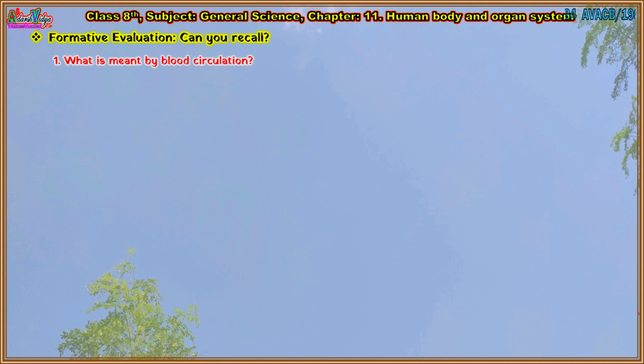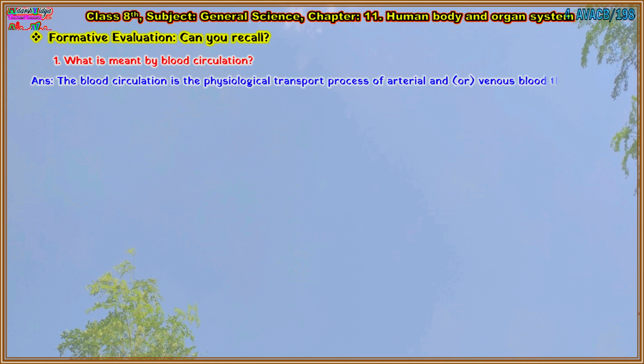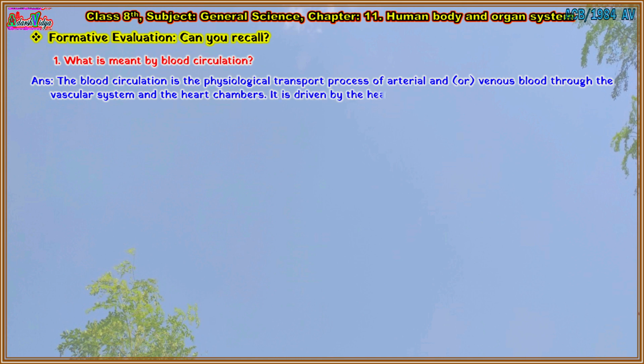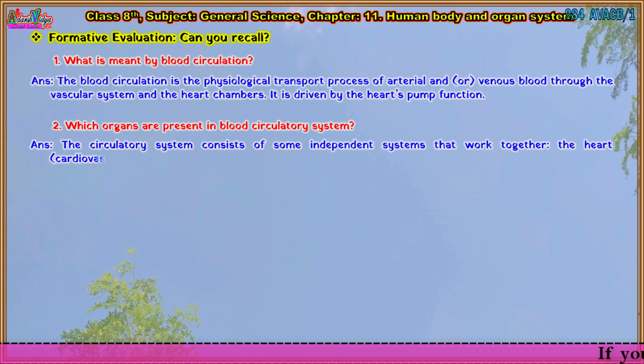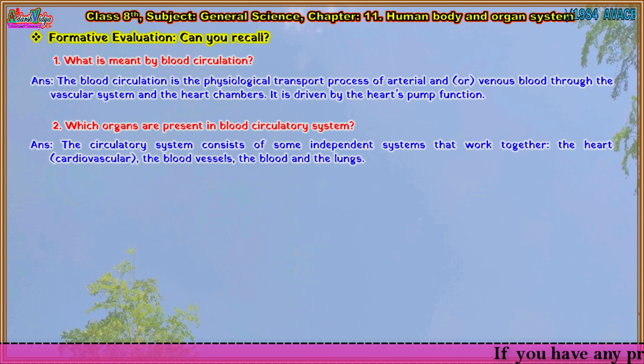Next is: can you recall? Question first. What is meant by blood circulation? Answer is: blood circulation is the physiological transport process of arterial and, or, venous blood through the vascular system and the heart chambers. It is driven by the heart's pump function. Second question. Which organs are present in the blood circulatory system? Answer is: the circulatory system consists of some independent systems that work together: the heart, cardiovascular, the blood vessels, the blood, and the lungs.